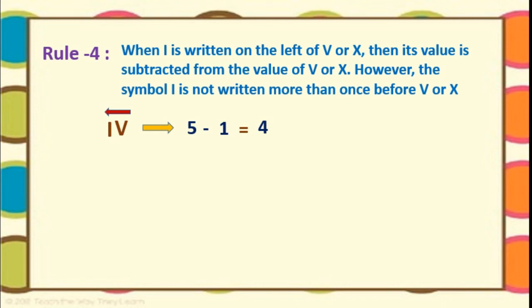Fourth standard means this one. I, V. This is nothing but 4. And 10. We are writing I to the left side. So again we are going to subtract 1 from 10. So this is 9. Very good.